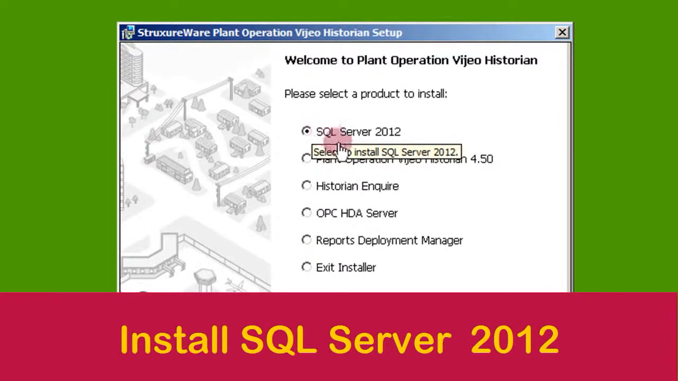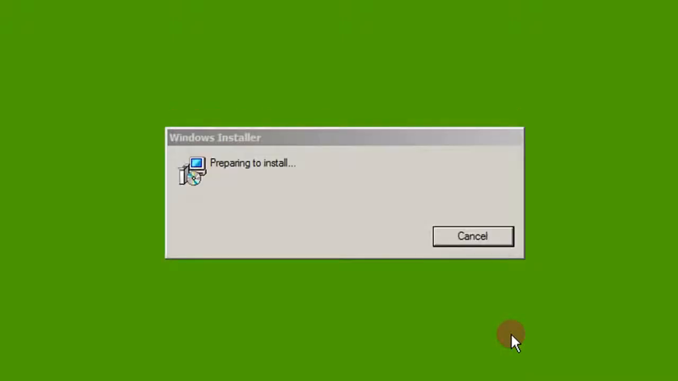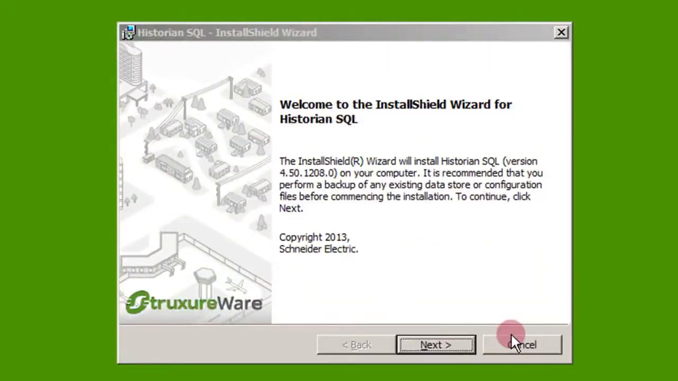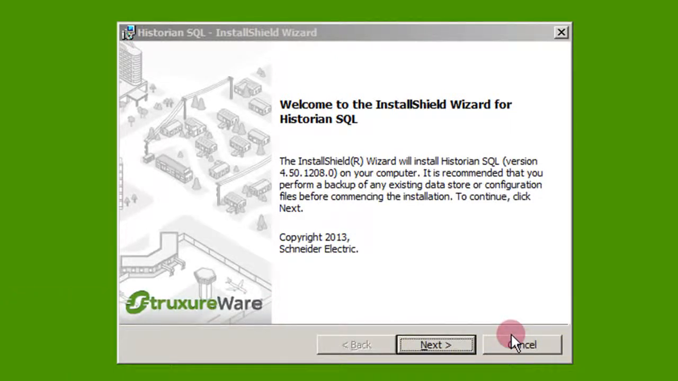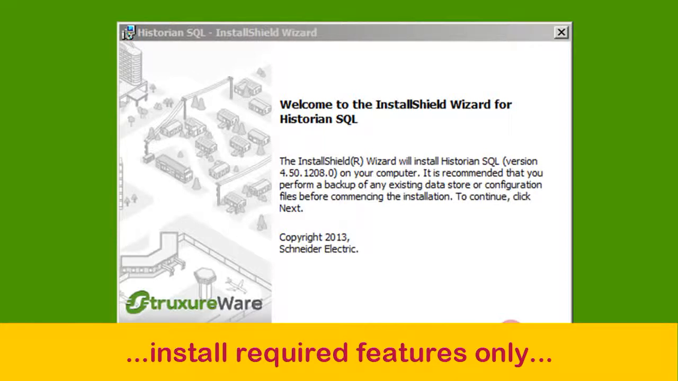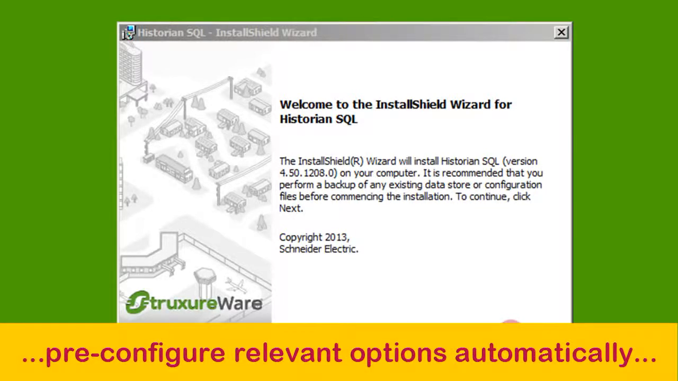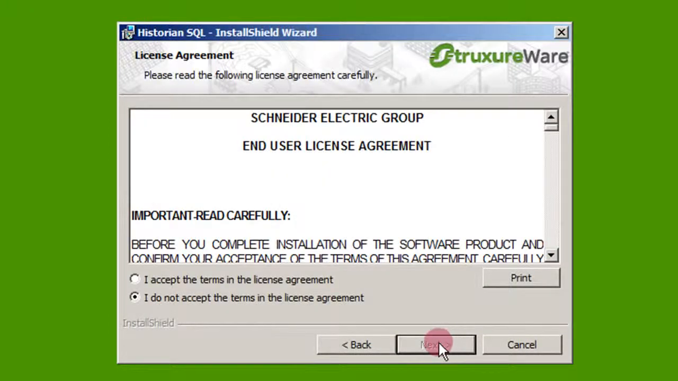You need to install SQL Server 2012 first. It is used for the configuration and storage of project data in Plant Operation Vijeo Historian. If you already have SQL Server 2012, move on to installation of Plant Operation Vijeo Historian. The Historian SQL install wizard will appear. It wraps the traditional SQL installer, allowing you to only install the required features while pre-configuring the relevant options for you automatically. Click Next. You will need to accept the terms of the license agreement to move forward.